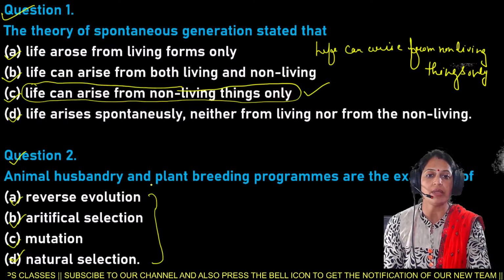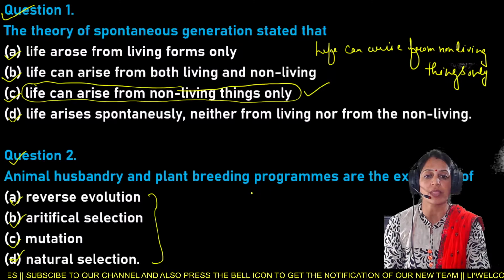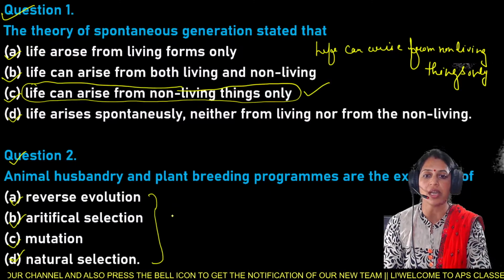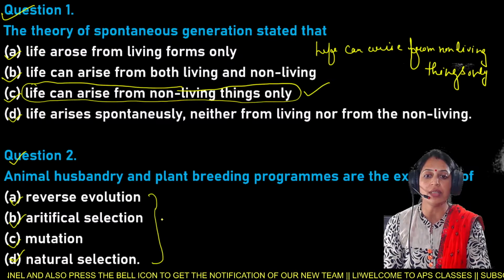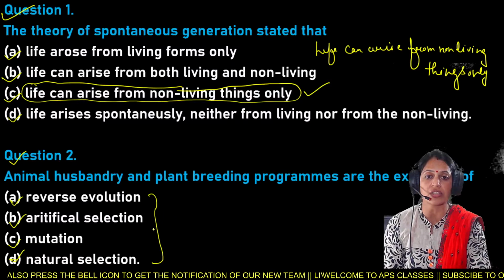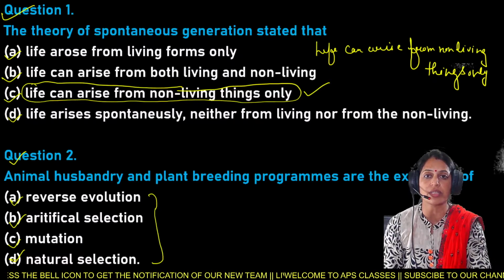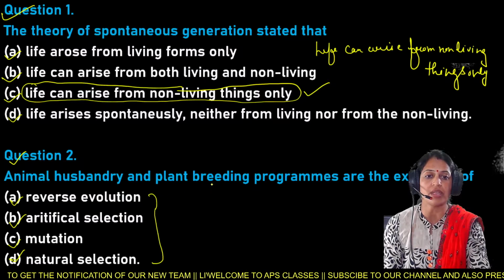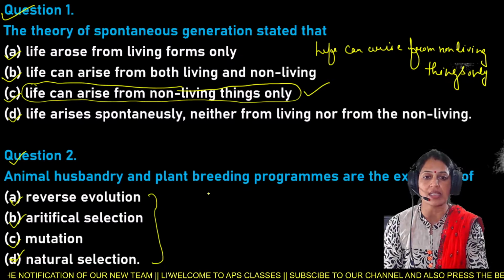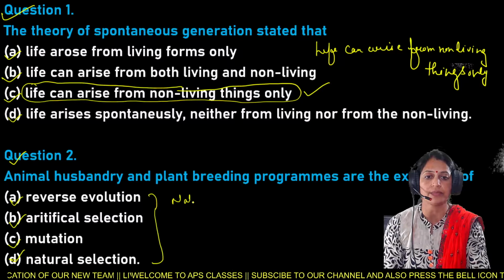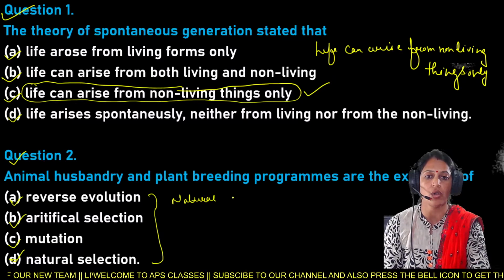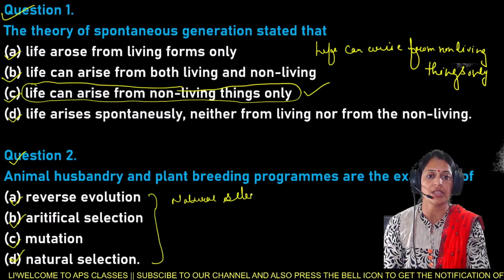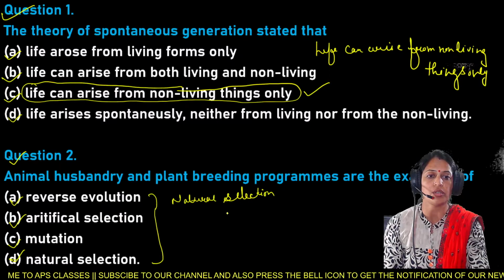So both animal husbandry and plant breeding programs are the examples of natural selection, not artificial selection, because animal husbandry is a natural selection part, and plant breeding is also a natural selection part. They are not reverse evolution, not artificial selection, and not mutation.